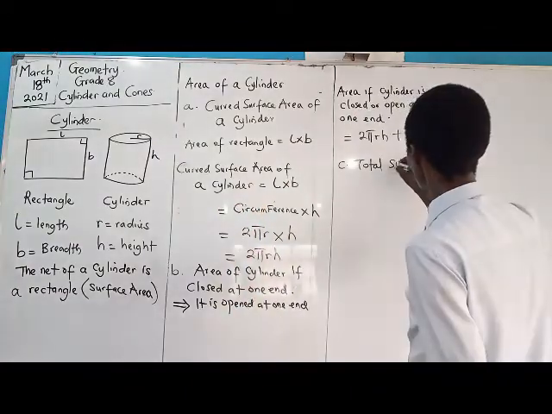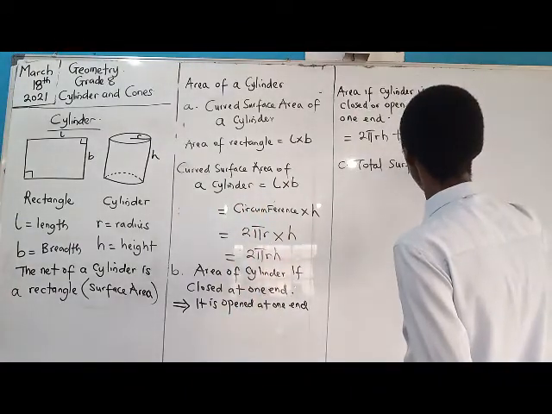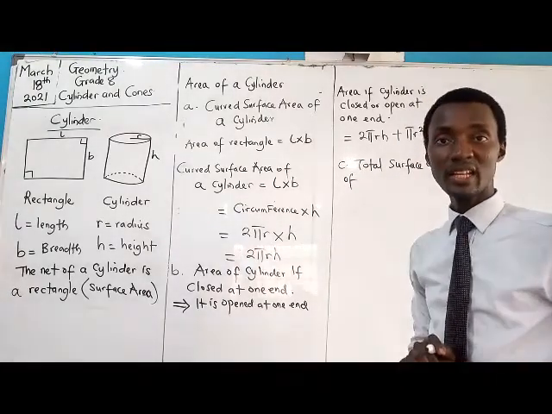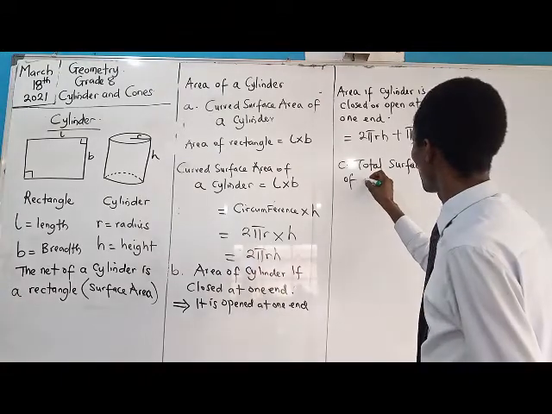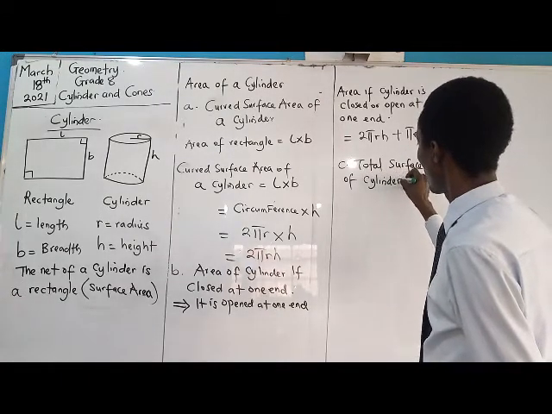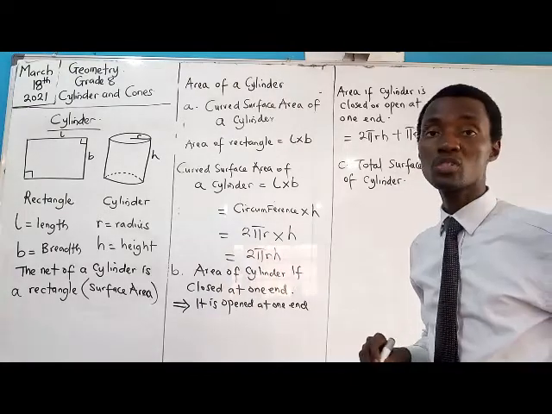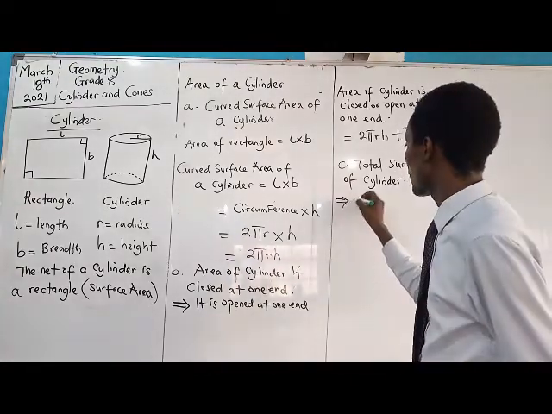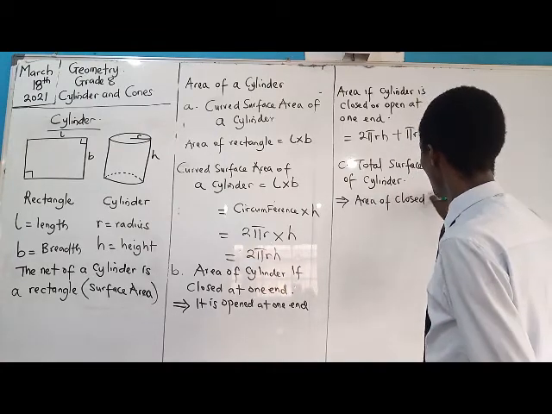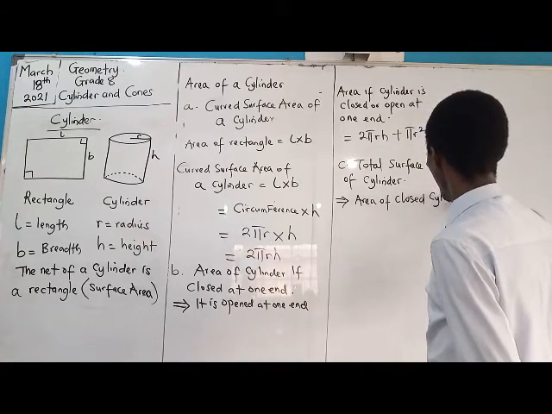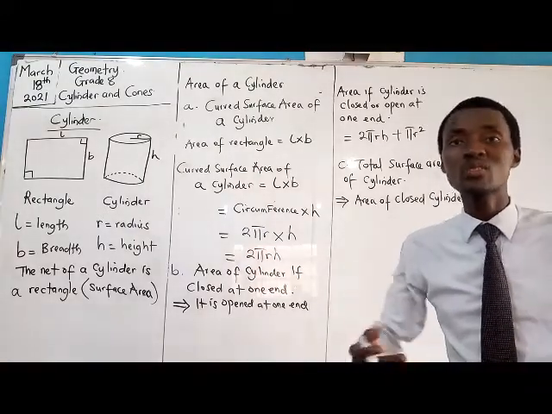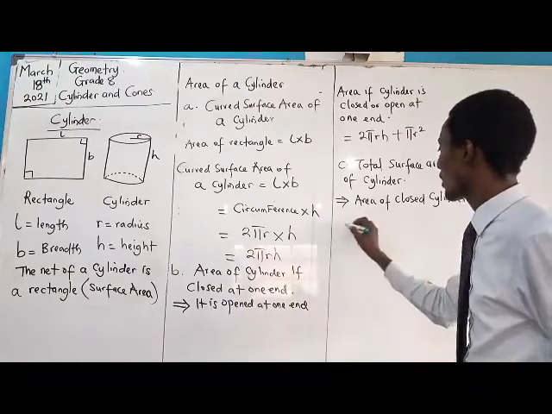So the total surface area of a cylinder, or sometimes you can see in books they will tell you area of a closed cylinder. So they don't tell you total surface area, they can tell you area of a closed cylinder. It's simply going to be what?